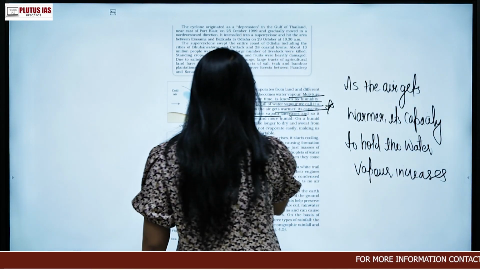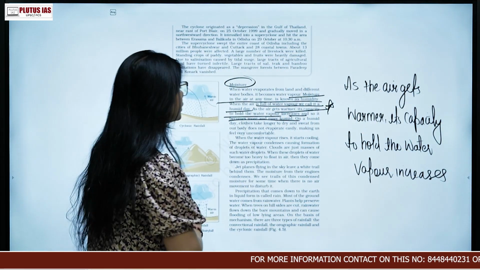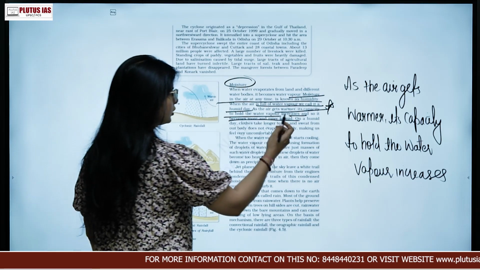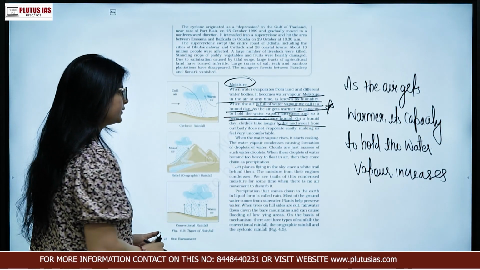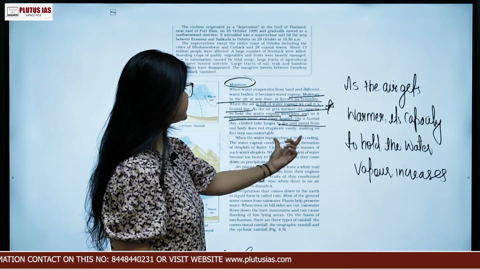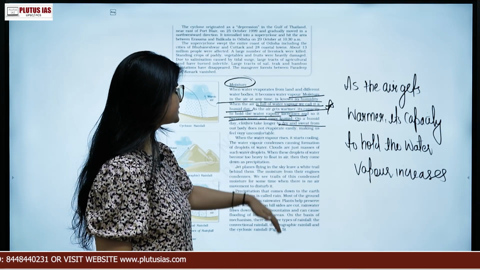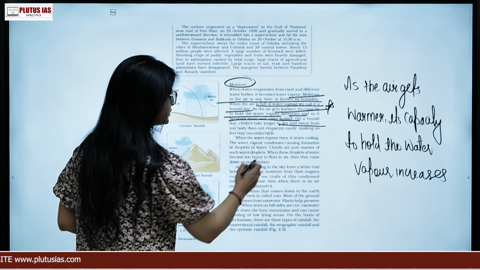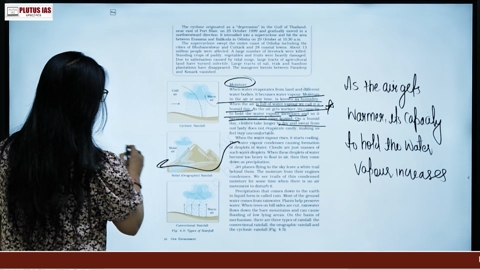So it becomes more and more humid. So on a humid day, clothes take longer to dry. This we know already. So when water vapor cools, the water vapor condenses, and this is the process which we call condensation.